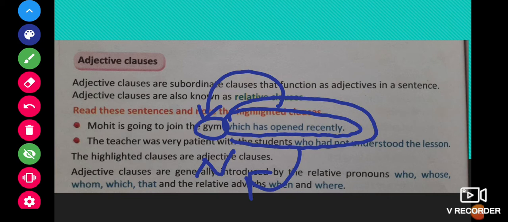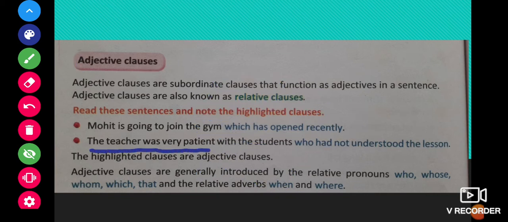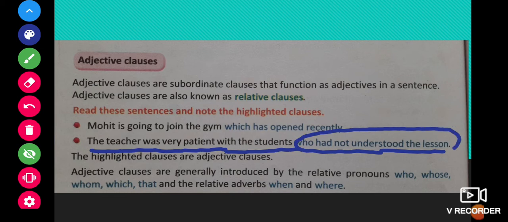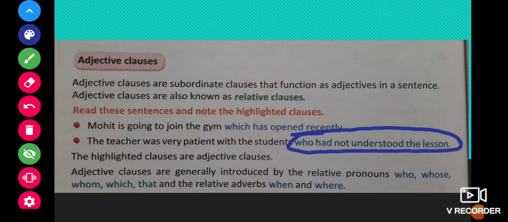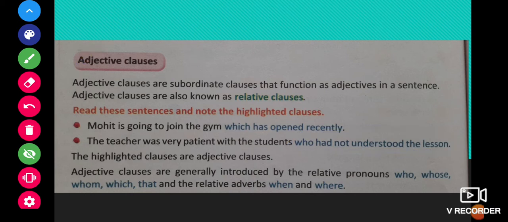That means these group of words are adjective clauses. The teacher was very patient with the students who had not understood the lessons. Now, who had not understood the lessons tells us something more about the students, and students is a noun. So, in this sentence, who had not understood the lessons is an adjective clause.